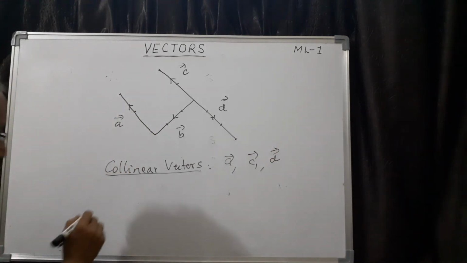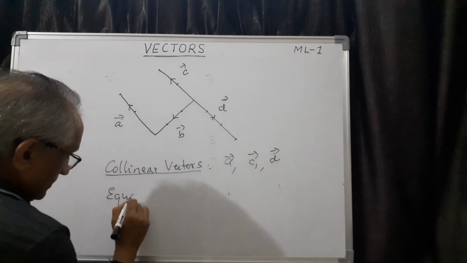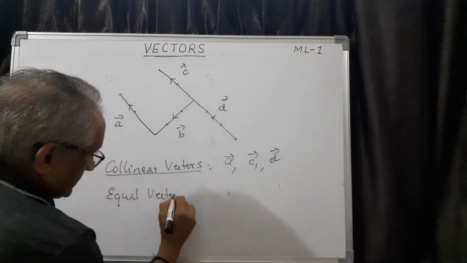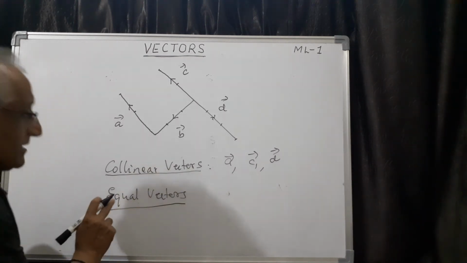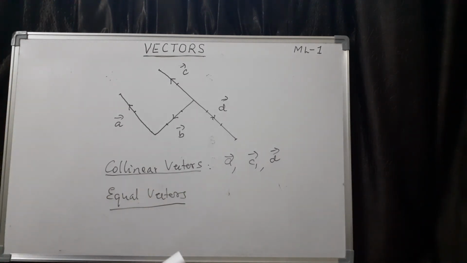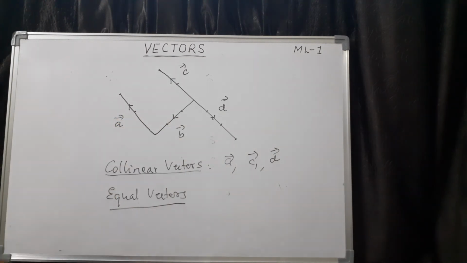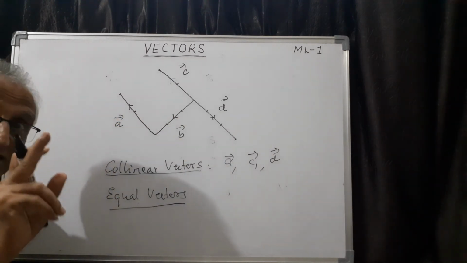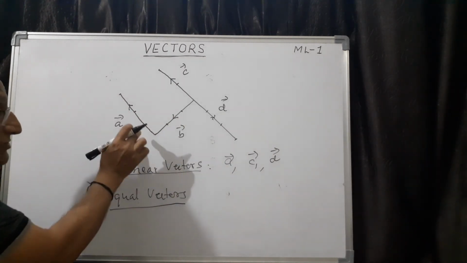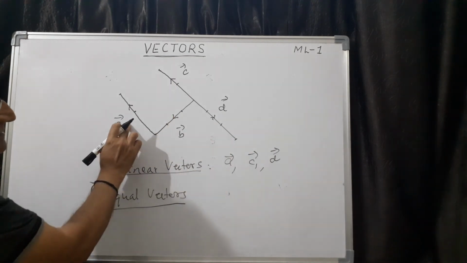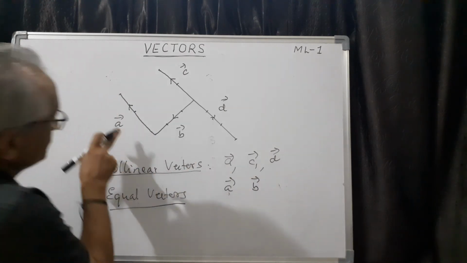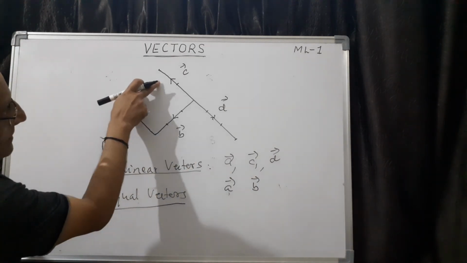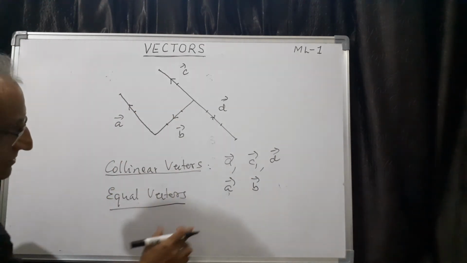Then equal vectors. Second one is equal vectors. So this is just to test whether you have understood the concept or not. So you can see the diagram here. How many are equal vectors? See, magnitude should be same, direction should be same. These two are definitely equal vectors because if you see here magnitude 2 here, direction same, so it is equal.